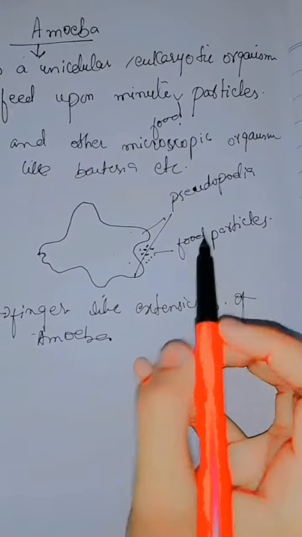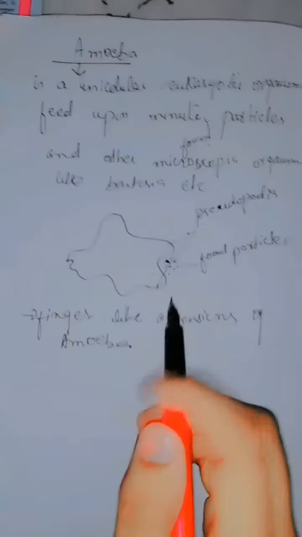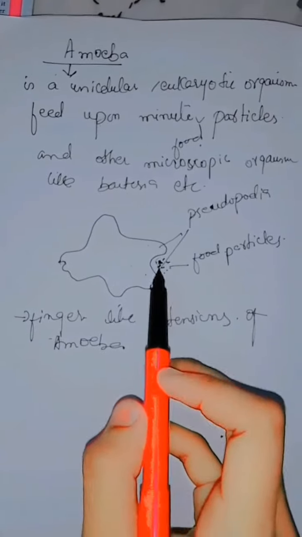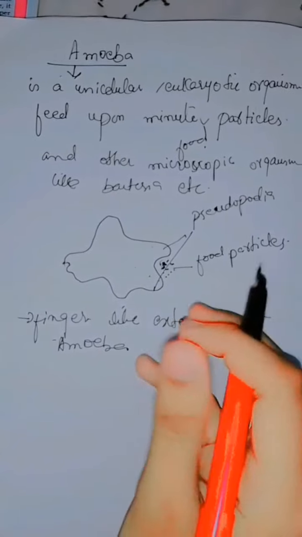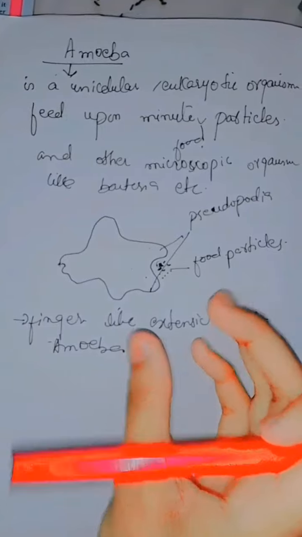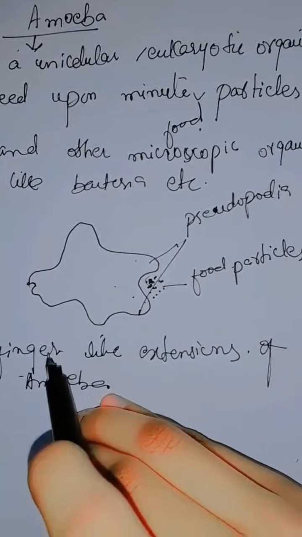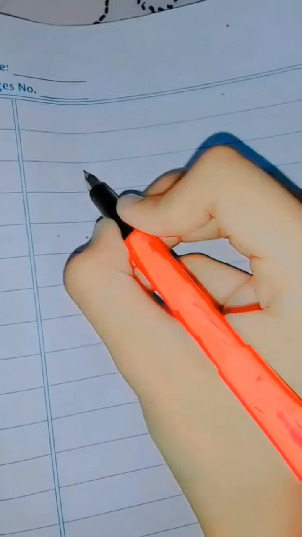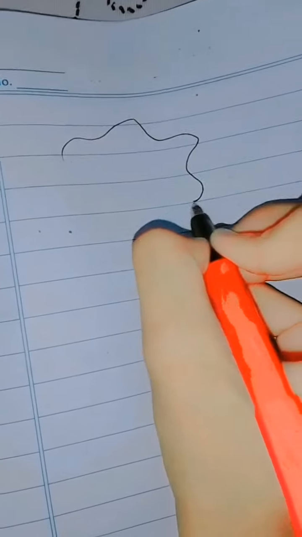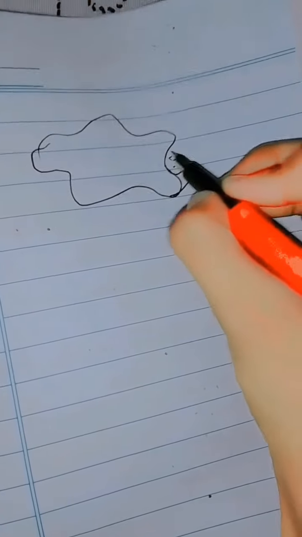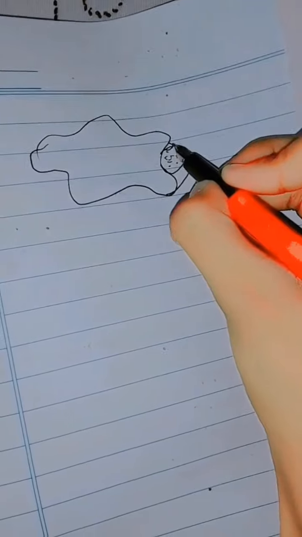As the food particles are trapped in between them, these pseudopodia will start moving towards each other until they enclose the food. Like if I make the diagram here, the pseudopodia will move in this shape so that the food is enclosed.